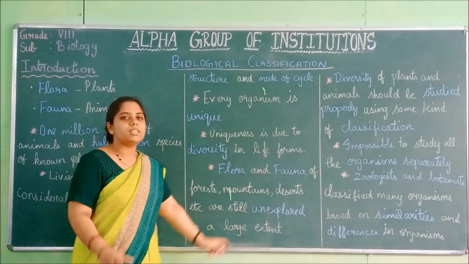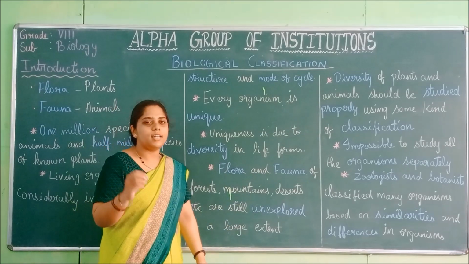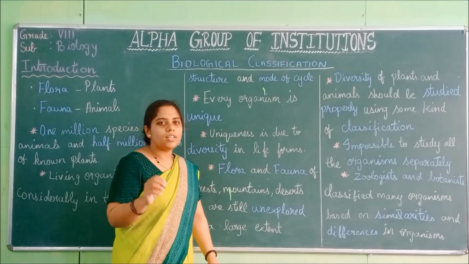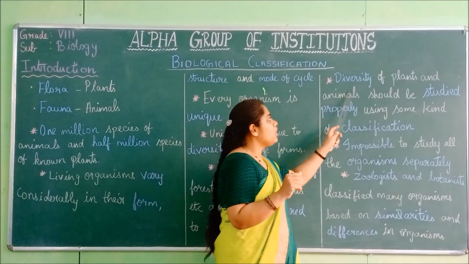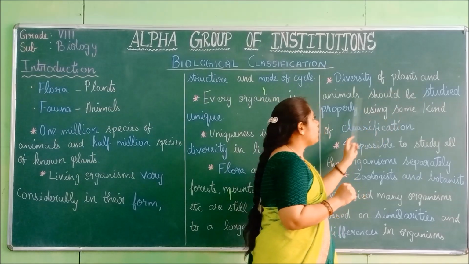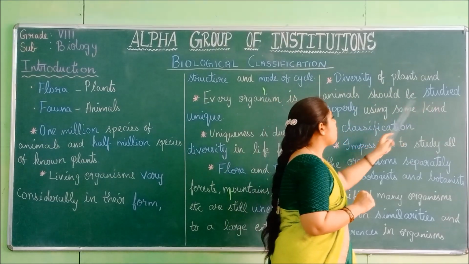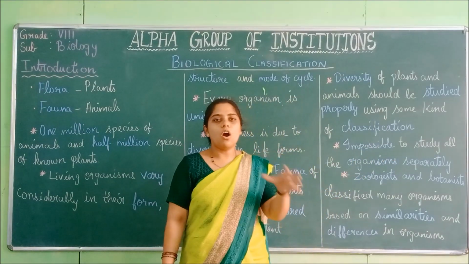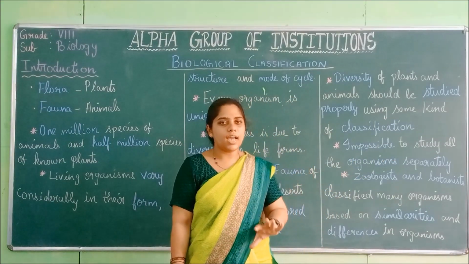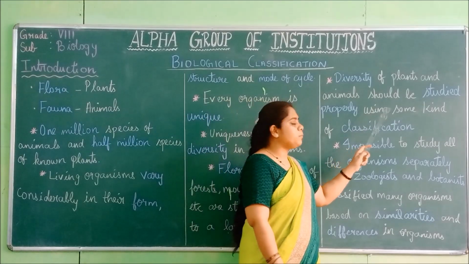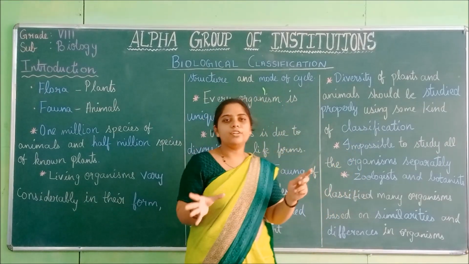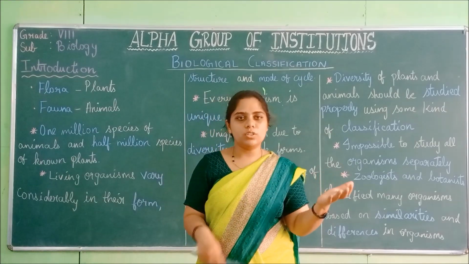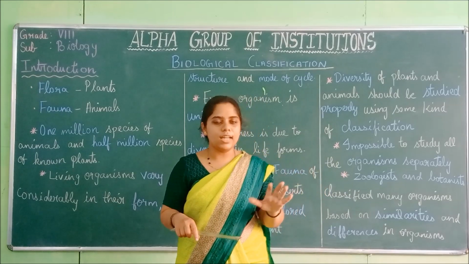The diversity of plants and animals should be studied properly using some kind of classification. To know the diversity of organisms, we should classify the organisms and learn them.